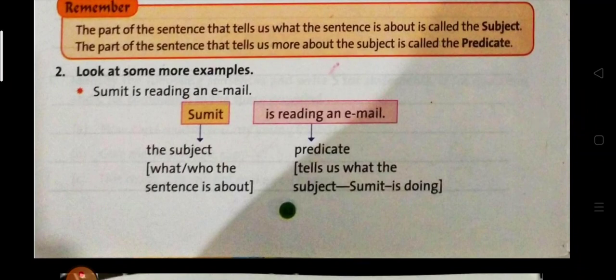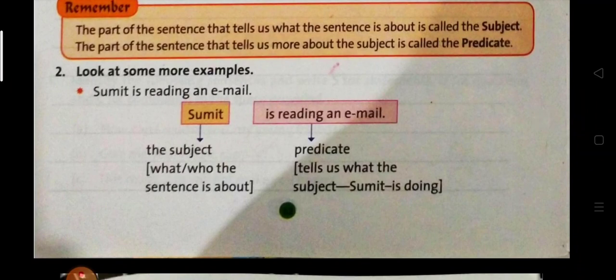Sumit is reading an email. Okay, Sumit is a boy. Sumit is reading an email. Now here in this sentence, 2 parts are there. First is Sumit, about whom the sentence is given here. And the second part is what Sumit is doing.